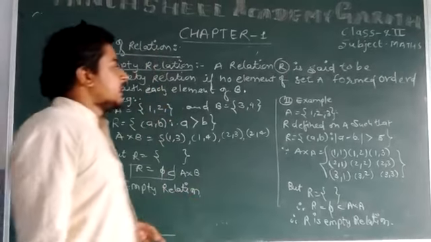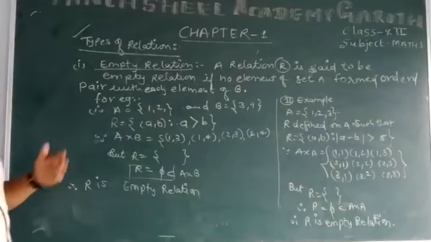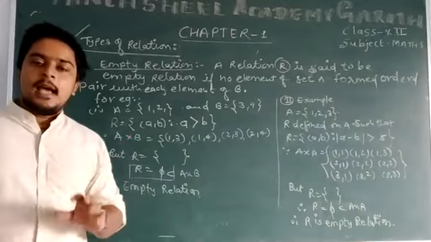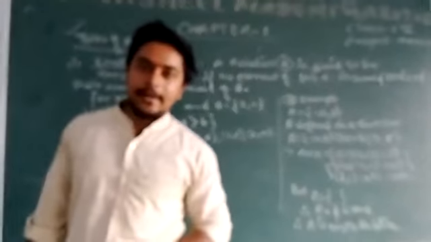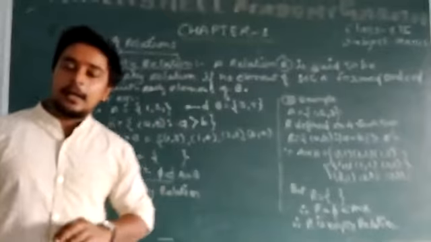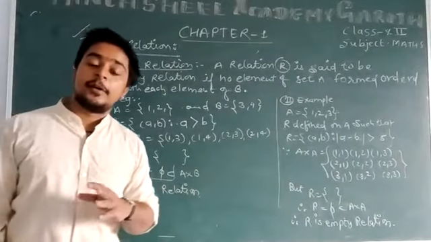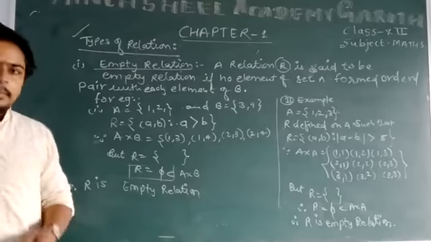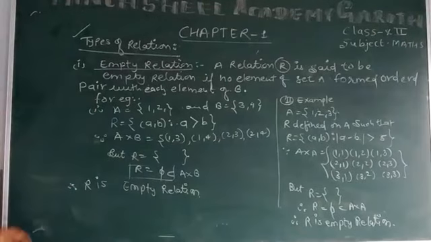A relation R is said to be an empty relation if no element of set A forms an ordered pair with any element of B. A का कोई भी एलिमेंट अगर B के किसी भी एलिमेंट से ऑर्डर पेयर फॉर्म नहीं करता है तो very simple way, the relation is called empty relation. We are going to take an example.